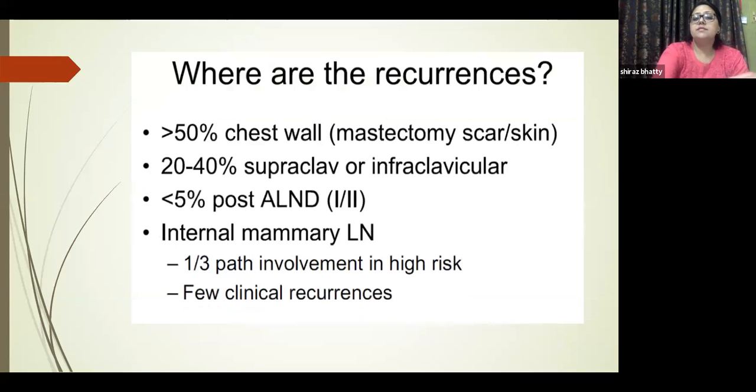Now, where are the recurrences usually found? More than 50% will be in the chest wall or the mastectomy scars, like we had seen in the B picture. 20 to 40% will be in the supraclavicular or infraclavicular field, for which the A picture was the evidence, and less than 5% will be in the posterior level 1 or level 2. In the internal mammary lymph nodes, very few clinical recurrences occur, but yes, they do occur, and we have seen recurrences in the internal mammary region also.